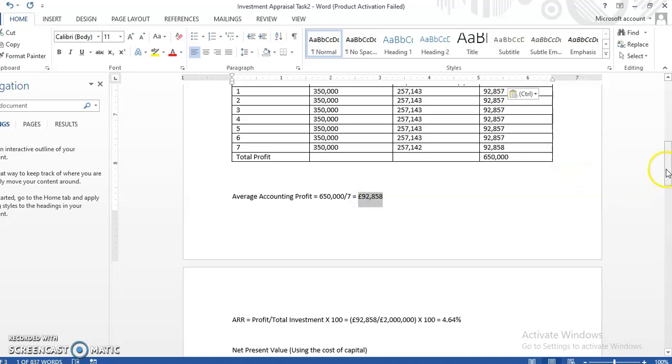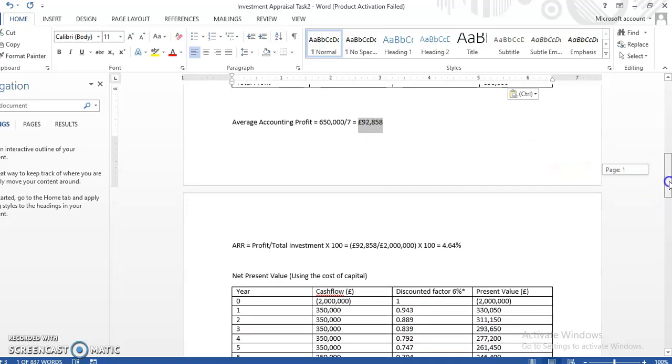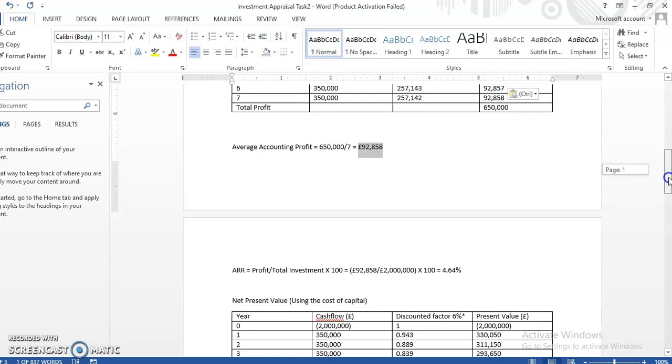Now, for us to calculate the ARR, which is the accounting rate of return, there are various formulas. We have the profit over total investment times 100, or the average profit over the average total investment multiplied by 100. For the average investment, we should be considering the initial investment and the residual value of the investment, and we find the average.